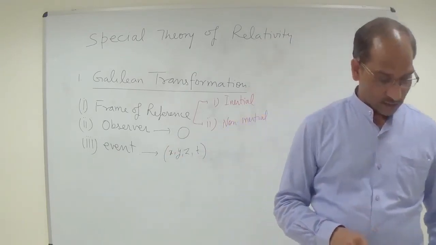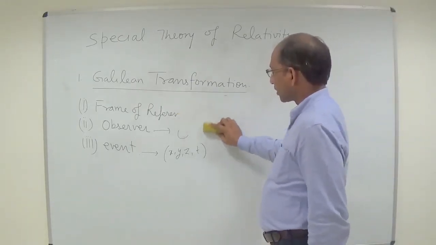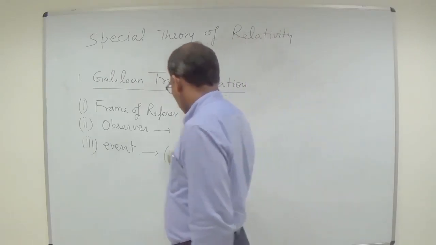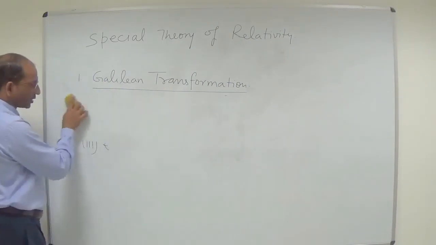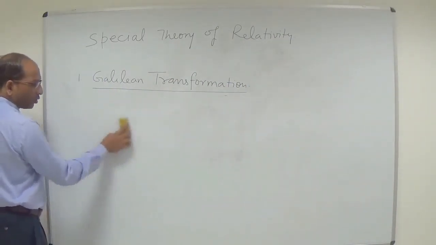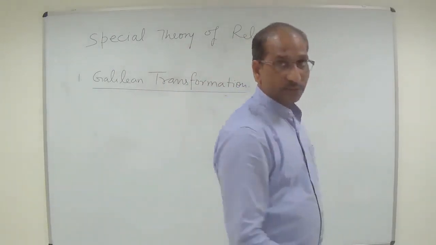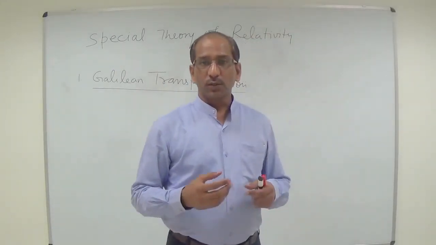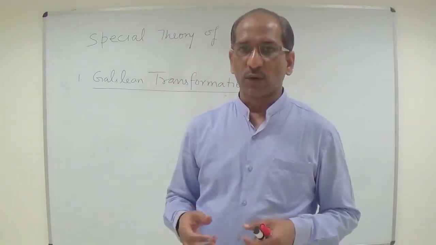After this, we will enter into the Galilean transformation. As I discussed earlier in the introduction, we observe relative effects in our daily life when one travels by bus, train or any other mode.